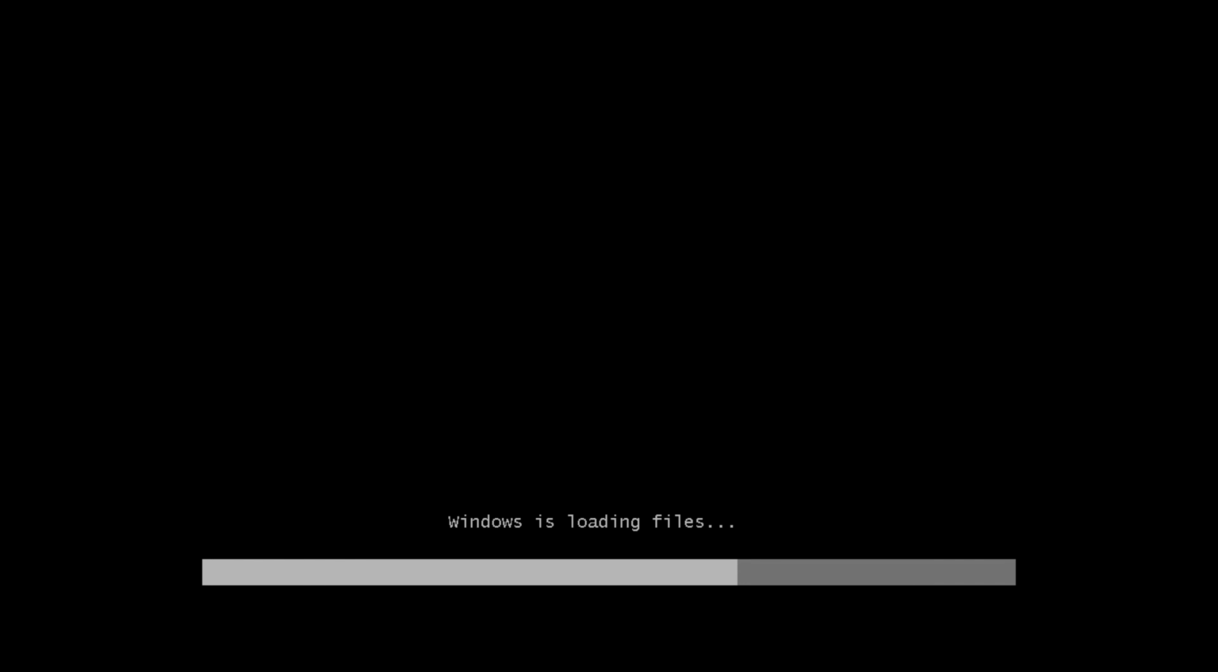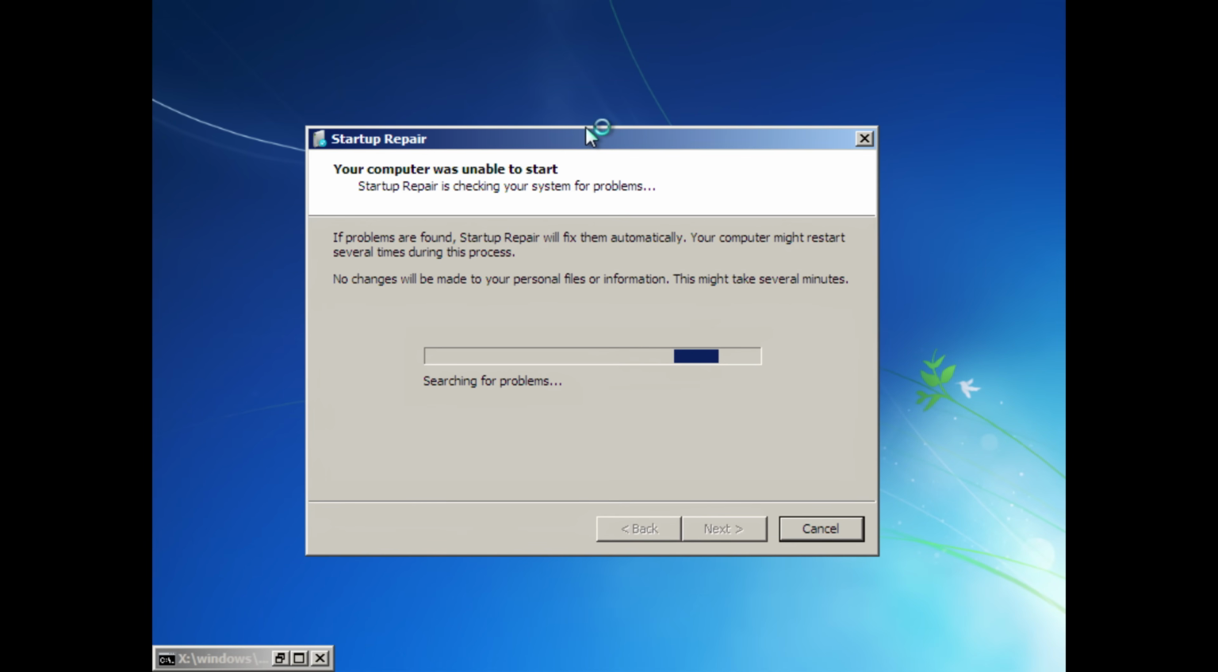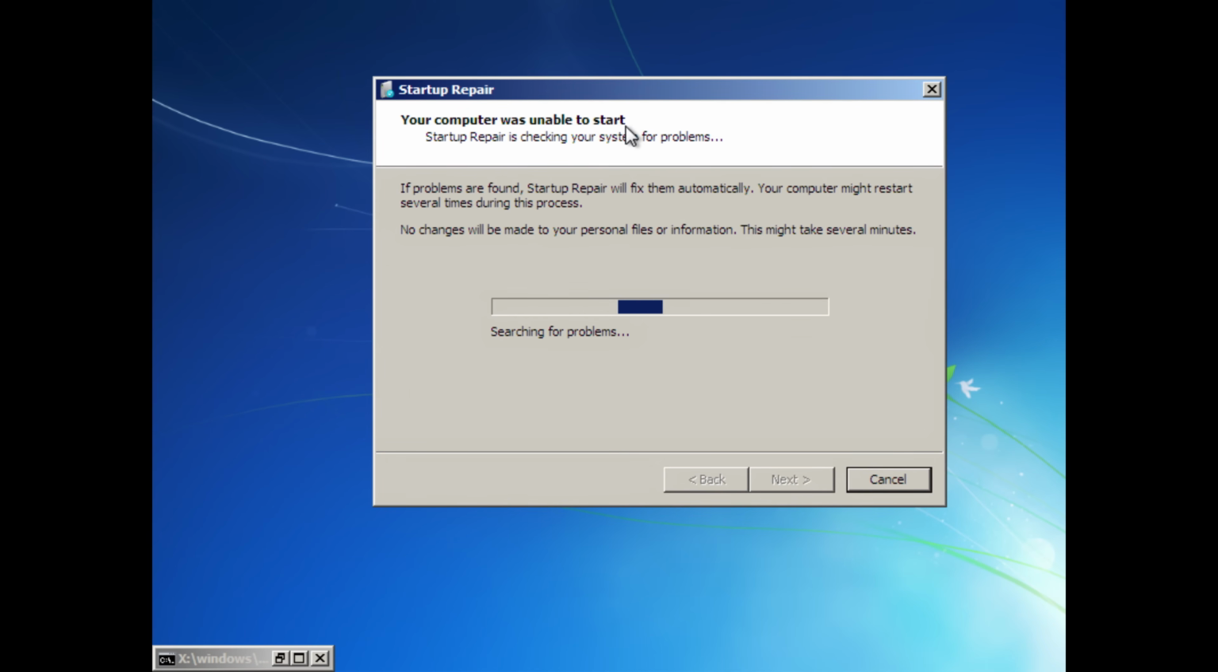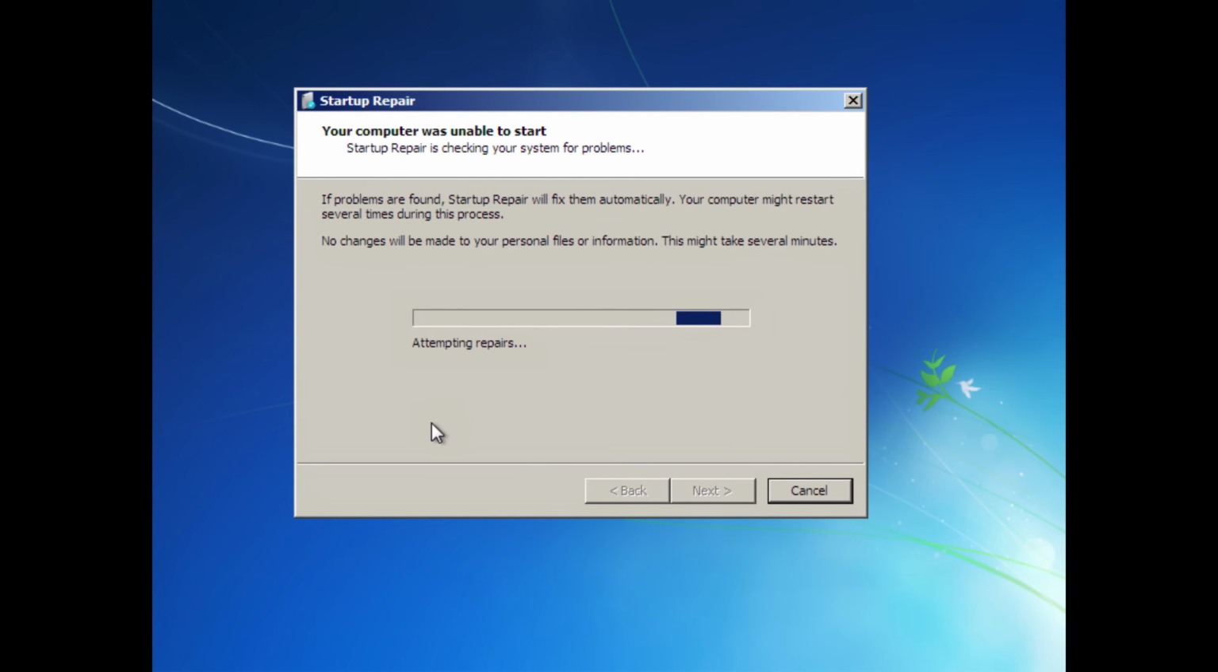Windows is loading files. That's not great. Okay, it seems like it still works. And we are in startup repair. Your computer was unable to start. Do you want to restore your computer using System Restore? Does that even work? Other than that, our system seems to be completely destroyed.